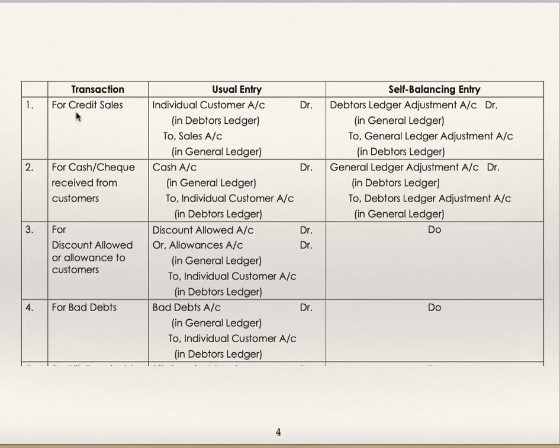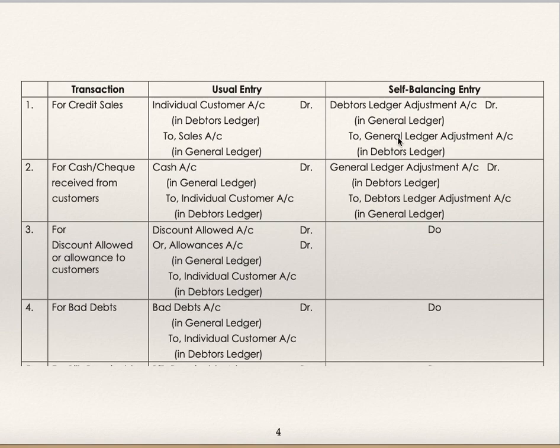Now we'll see the entries for credit sales. Normal entry, usual entry, all of you know. Individual customer account debit to sales, debtors to sales, and self-balancing entry is debtors ledger adjustment account debit to general ledger adjustment account. When you are debiting debtors in normal entry, in self-balancing entry, you will be debiting debtors ledger adjustment account, and of course credit will be to general ledger adjustment account.